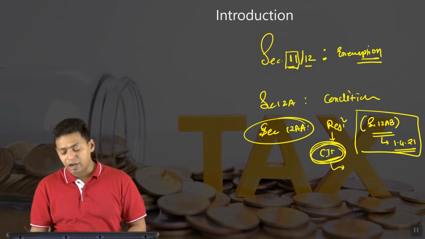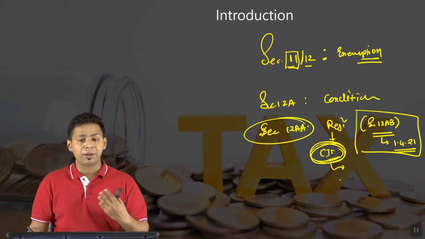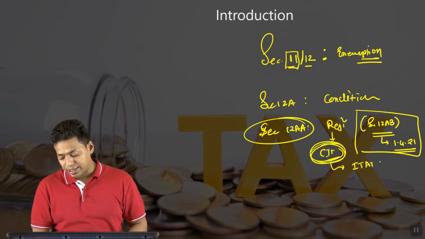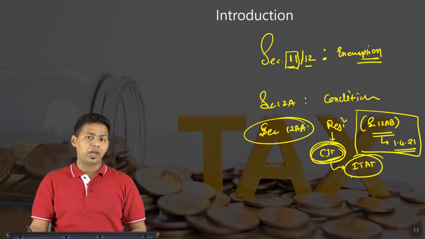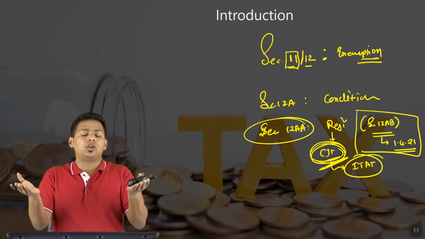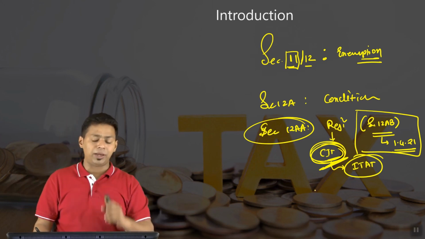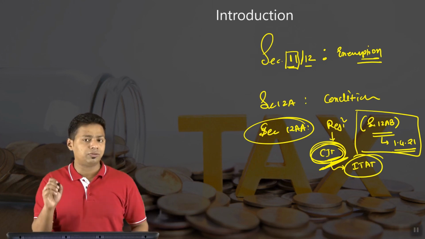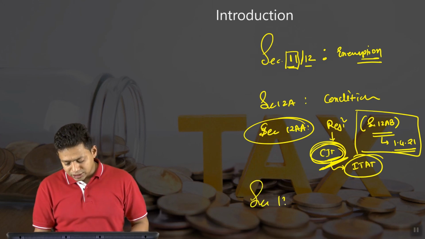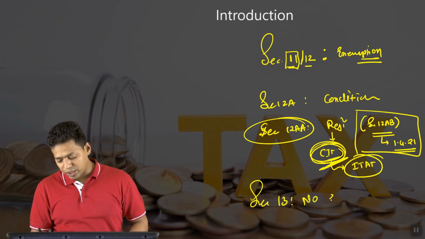And if something goes wrong, and if the trust wanted to claim an appeal, the appeal will directly go to the ITAT level, not to CIT appeal, because the order is passed by a similar-position authority, that is the CIT, and any order passed by the CIT cannot be challenged before CIT appeal. It has to be challenged in front of the ITAT. So this is one of the points that you should understand. Section 13 says there are certain situations and circumstances where we will not give you exemption.